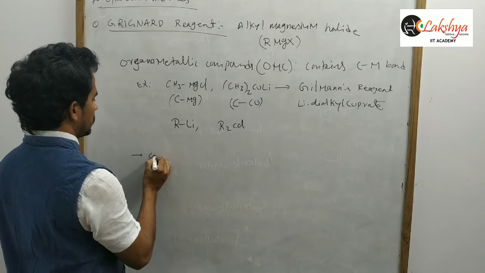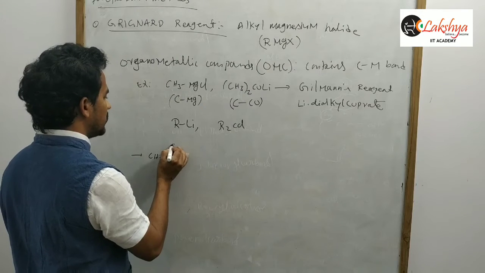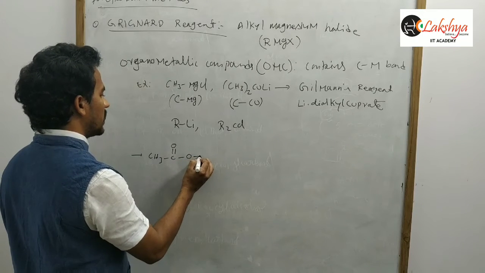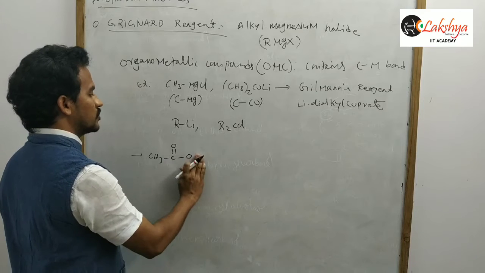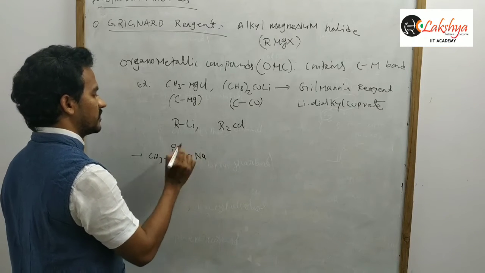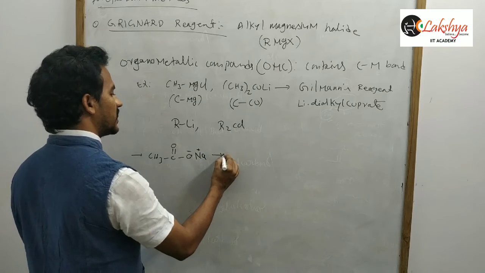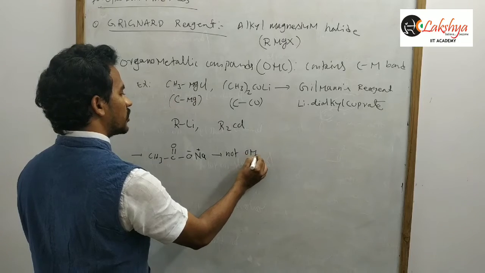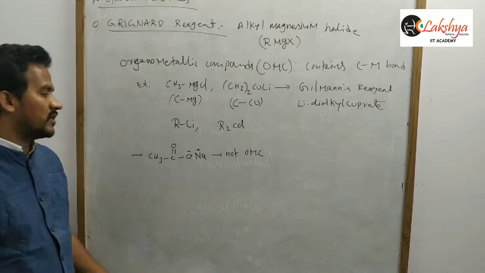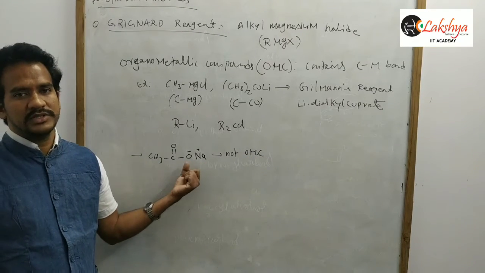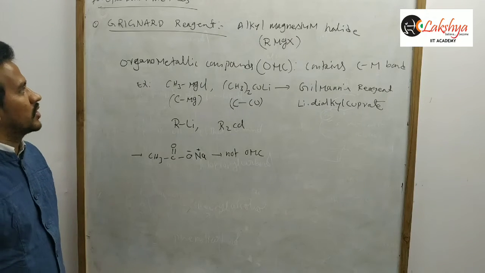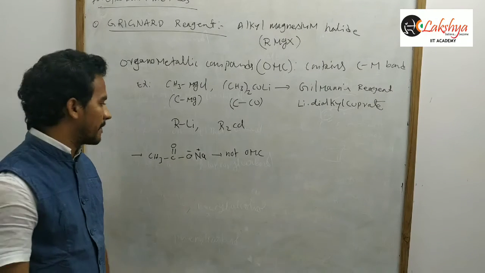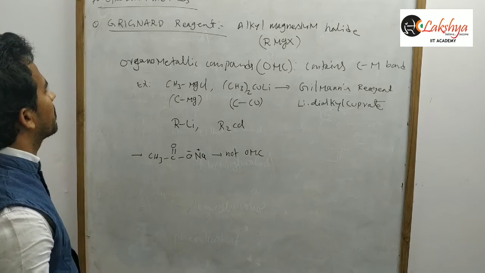For example, here CH3-C(=O)-O-Li, or let us take sodium, O minus Na plus. It is not an OMC, organometallic compound, because there is no bond between the metal and carbon. There is a bond between the metal and oxygen. It's not an organometallic compound. Okay. And next one.